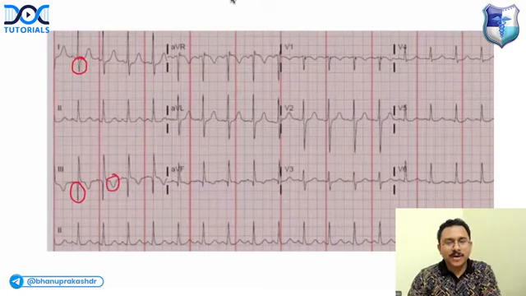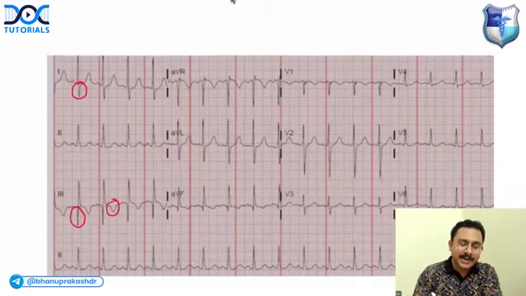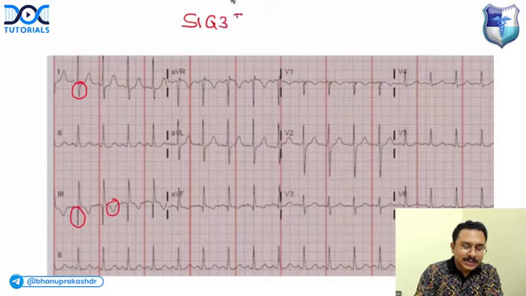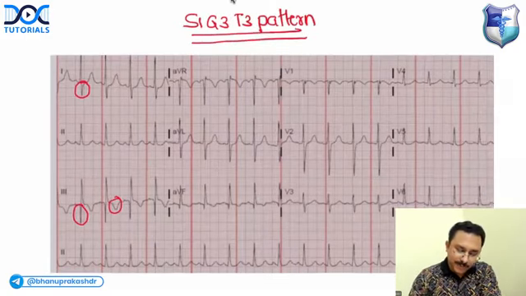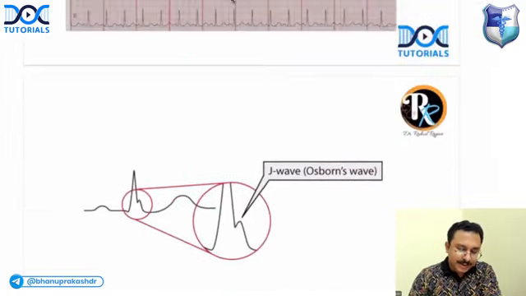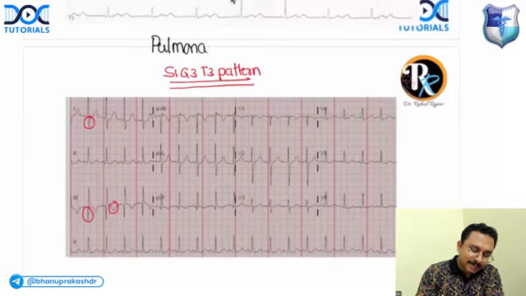So when you get a prominent S wave in lead 1, a prominent Q wave in lead 3, and T inversion in lead 3, this is called an S1 Q3 T3 pattern. Okay, right, and that is clear. And this pattern will be seen in pulmonary embolism. So can I ask you 2 MCQs?